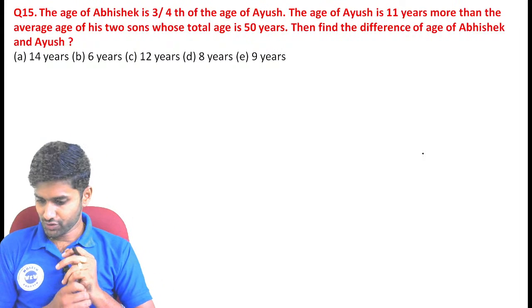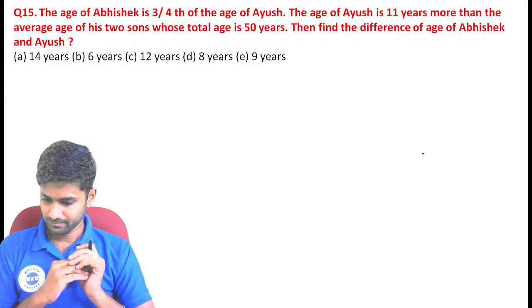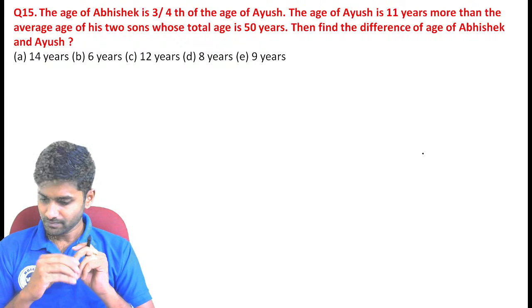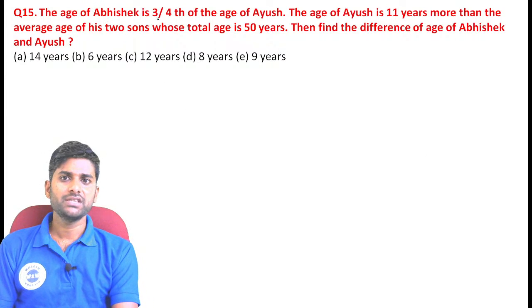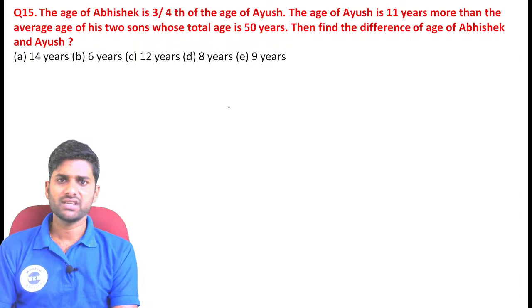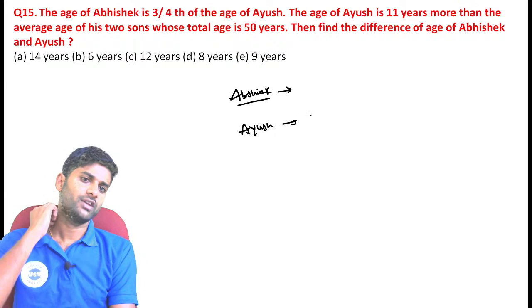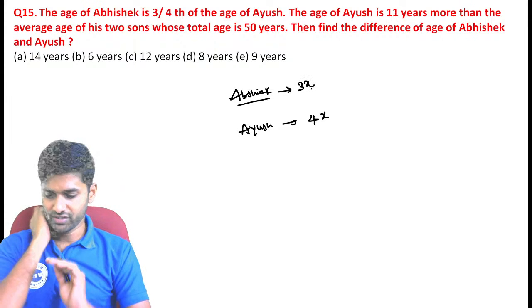See the next question. It's a question related to ages. Now see, the age of Abhishek is 3/4 of the age of Ayush. There is a comparison between two persons: Abhishek, Ayush. So the denominator value will always be the Ayush value. I just take it as 4x. Definitely then the Abhishek value becomes 3x. Those are the two values here.